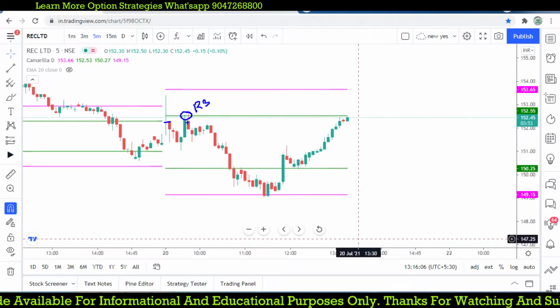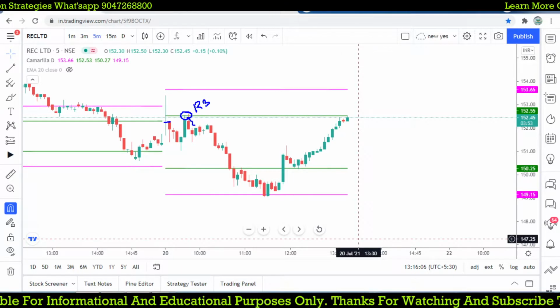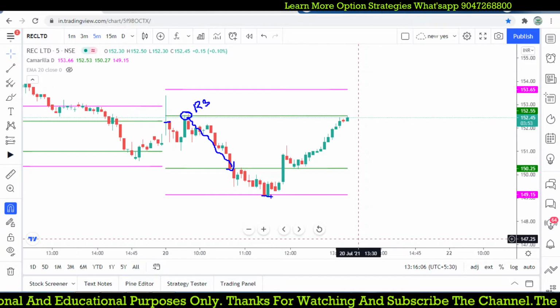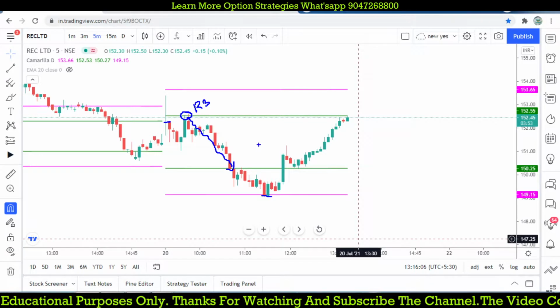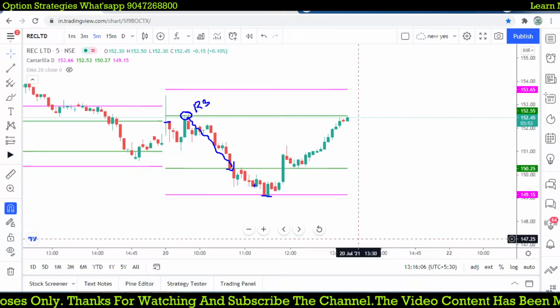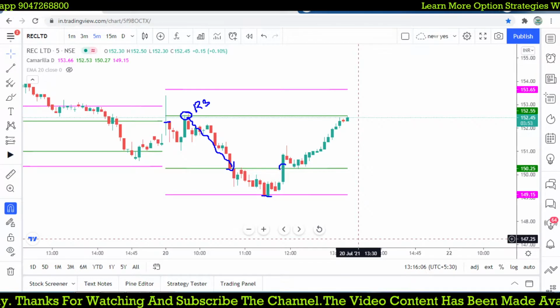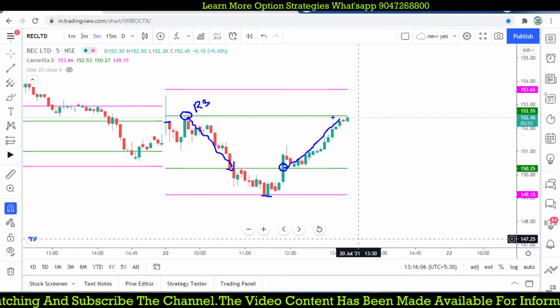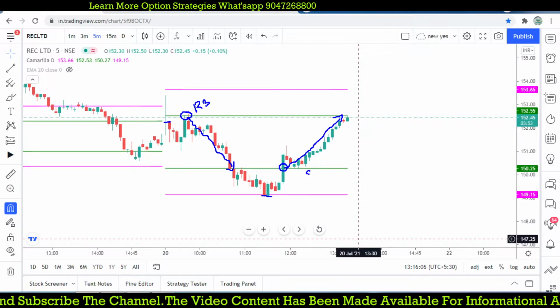After the 3 candles, we've seen the resistance 3 and it's slightly moving down to our target. Then the target tested the S4, but we are not focusing on any breakout kind of trade because we are expecting the range bound. Again, the market recovered back and again gave the buy opportunity. That is the second opportunity. Again, it reaches the target R3 from S3.